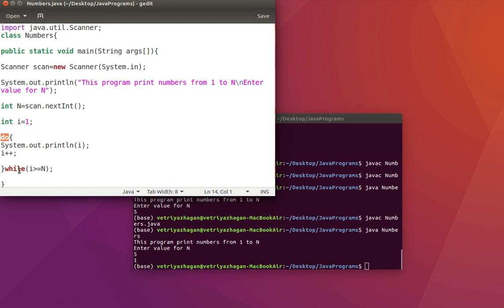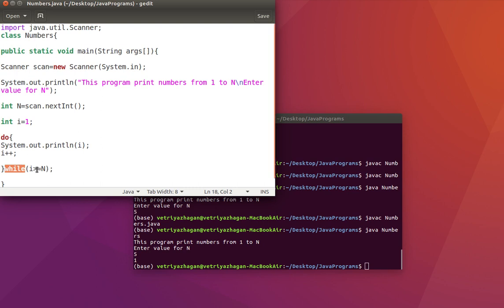Previously, that was not the case. Both in while and for, the condition was checked, then the body of the loop was executed. But here, the condition is checked after executing the loop the first time. The body of the loop is executed once, then the condition is checked. If the condition is right, it continues executing. If the condition is wrong, it stops.